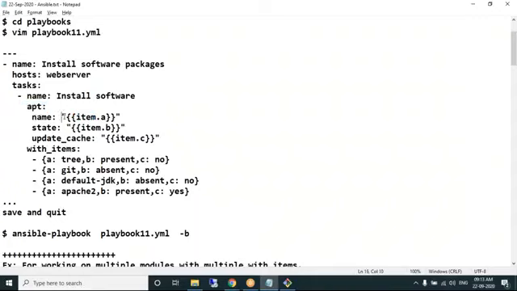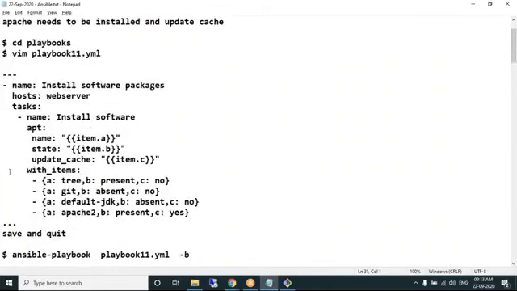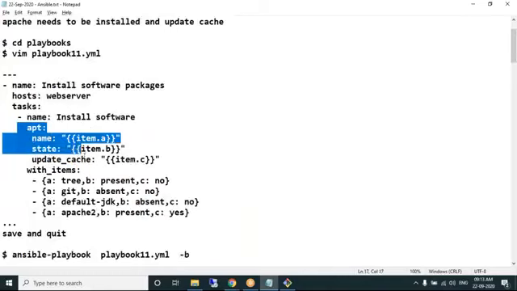Okay, let's look at one more example. Working on multiple with_items. Multiple modules with multiple with_items. In this playbook, how many with_items have we used? Only one with_items loop for one module.